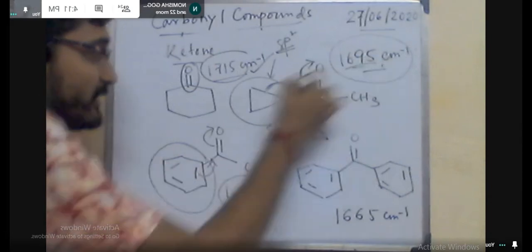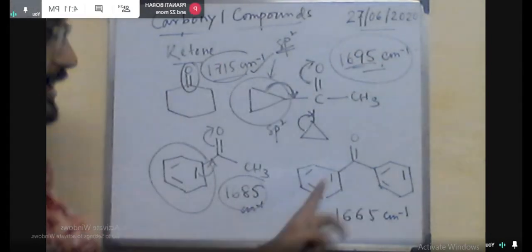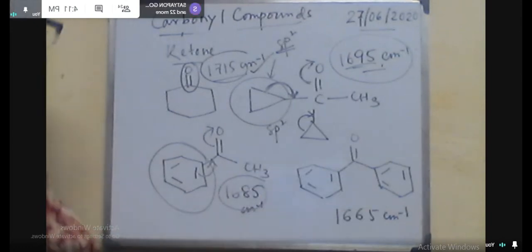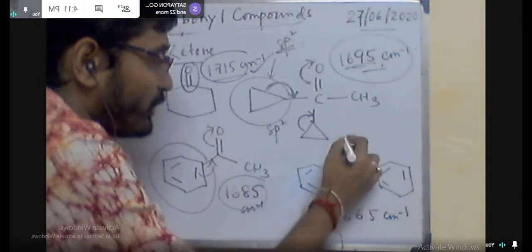Here it is found 1815 centimeter inverse, and here it is found 1705 centimeter inverse. Diksha, please explain.